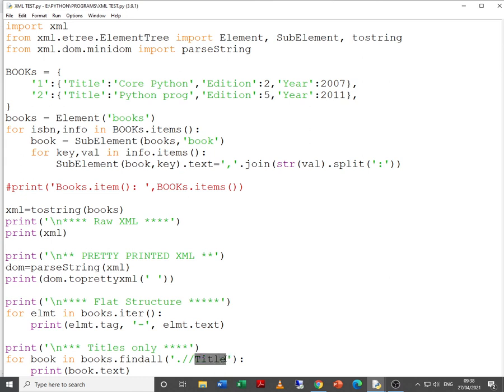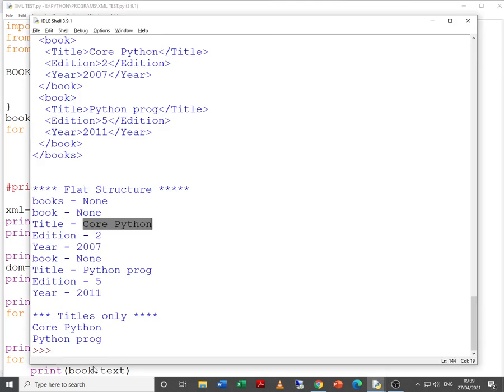We are finding the title and we are printing book.text. That means this is a counter variable and the text for that particular variable, because within the tag what we have inside is the text part. So finally we just try to print the title over here.